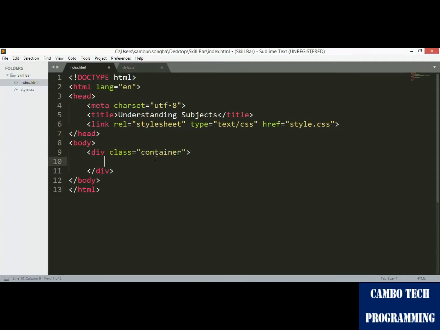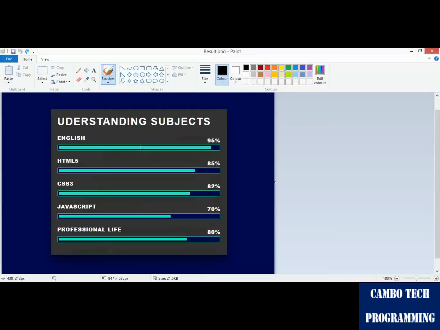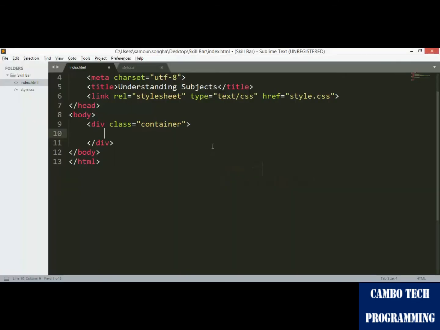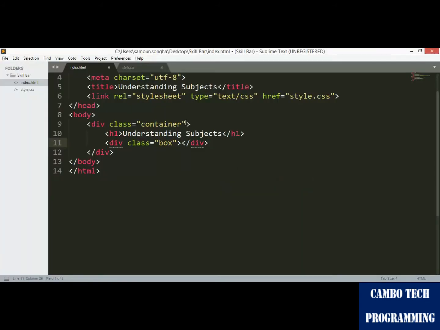Now it is a container, it's a div. Inside the div I put the title in H1, and the name is Understanding Subjects. Okay, and inside it I put one more div. Yes, you see it's the gray one. And inside the box there is HTML.